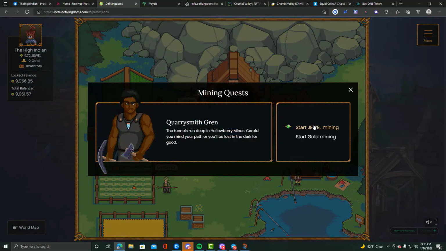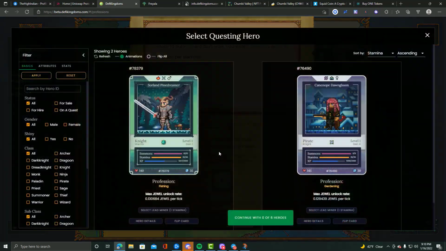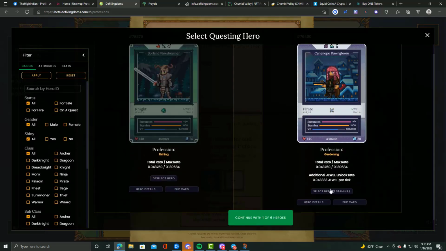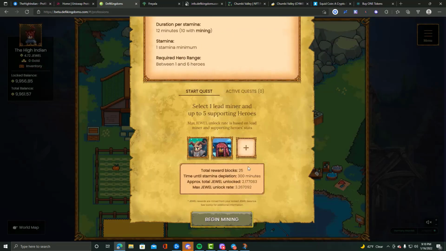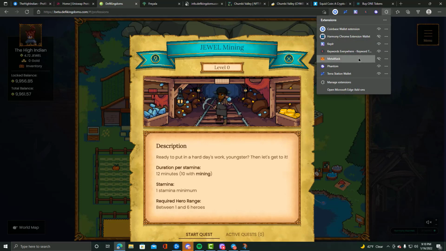Like, I can go ahead and just start mining, and I think my heroes are back to full stamina, and they are. So we're just going to do these two, continue, and like I said, the transactions on this game are a fraction of a penny, if we can get the dang RPC to load.